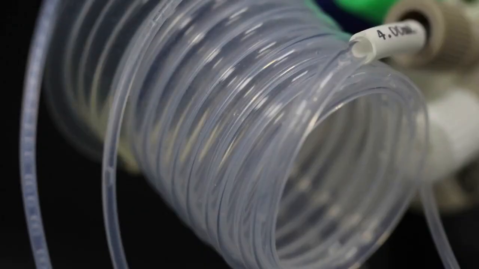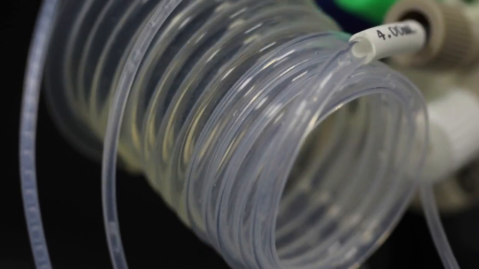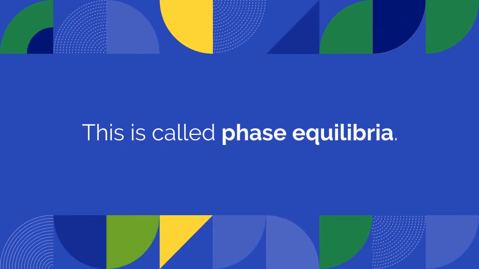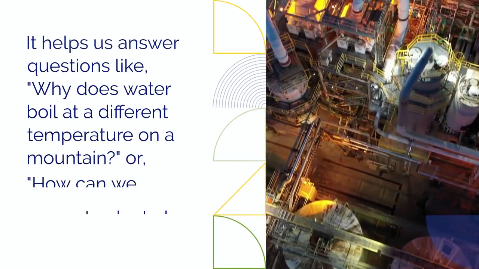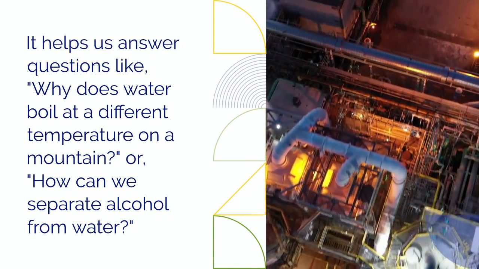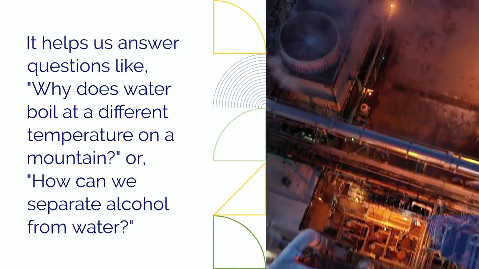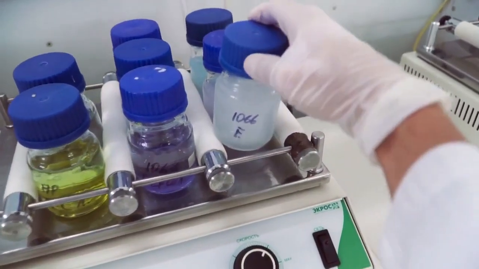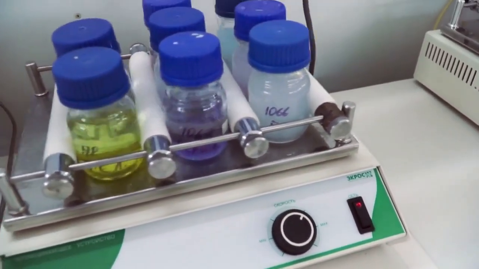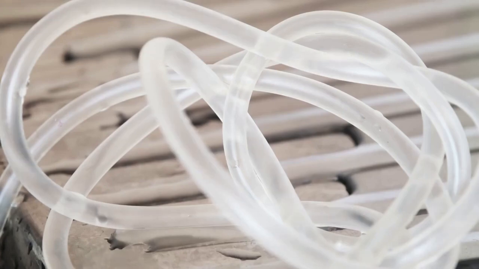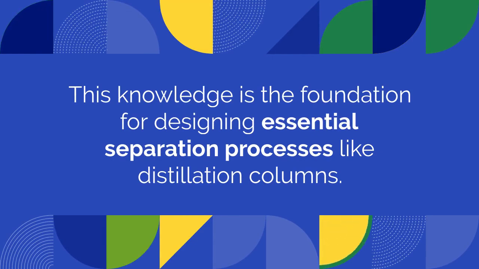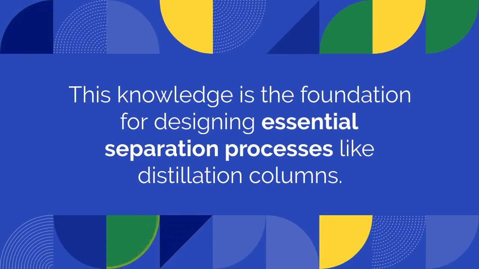Another crucial area is understanding the properties of fluids and their behavior. This is called phase equilibria. It helps us answer questions like, why does water boil at a different temperature on a mountain? Or how can we separate alcohol from water? Thermodynamics provides the tools to predict how substances behave as liquids, gases, or solids, and how mixtures will separate. This knowledge is the foundation for designing essential separation processes like distillation columns.